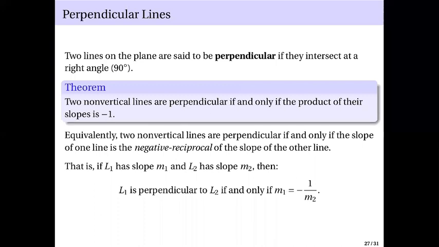Or you can also have m2 equals negative 1 over m1. Still negative reciprocal of the other. And take note, in both cases, you will have m1 times m2 equals negative 1. If you multiply this to that side, or this one to that side, you will have this. And therefore, it's the same as this.